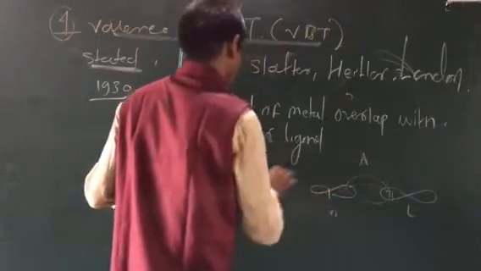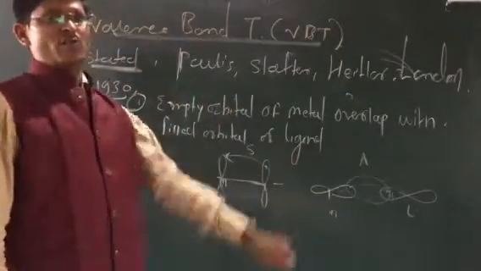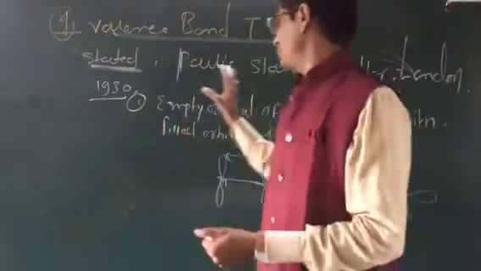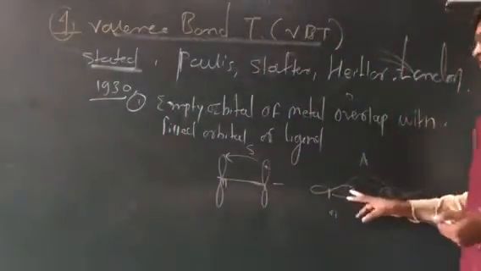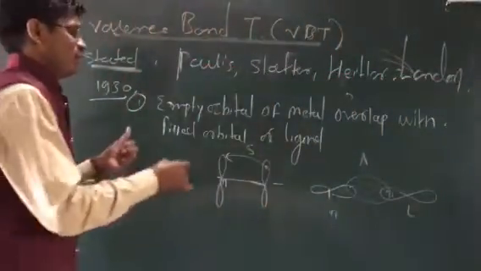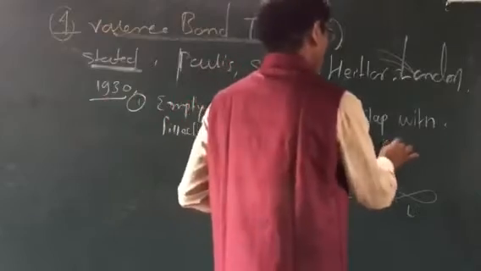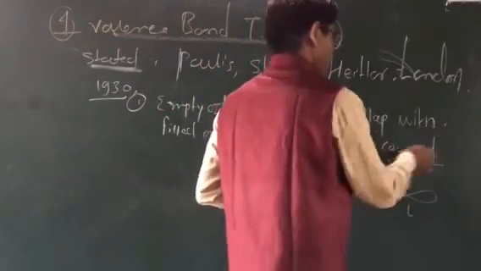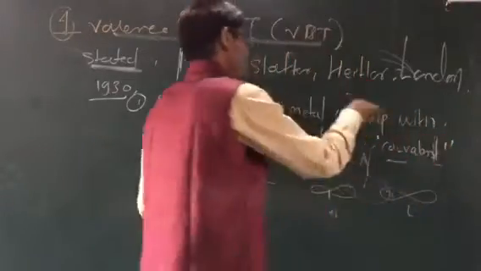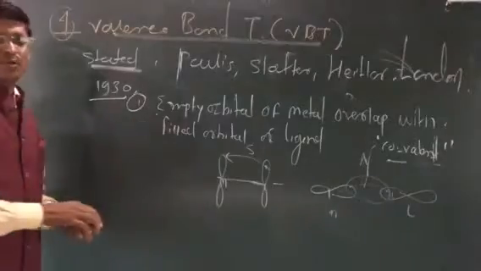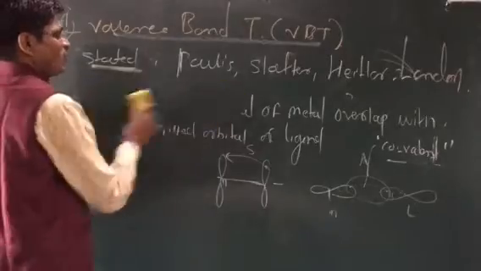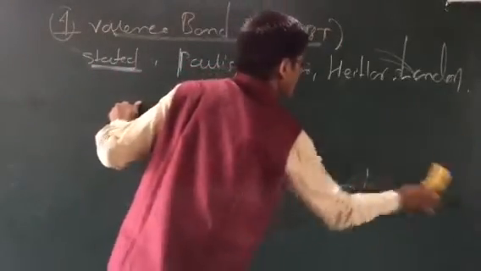This is axial overlapping, and this is sidewise overlapping. Then the bond is formed between the empty orbitals of the metal atoms and the filled orbital of the ligand, and the complex is formed. How is the complex formed? The bond is nothing but a covalent bond. According to this theory, the formation is a covalent bond between the empty orbital of the metal and the filled orbital of the ligand. This is one postulate of the valence bond theory.